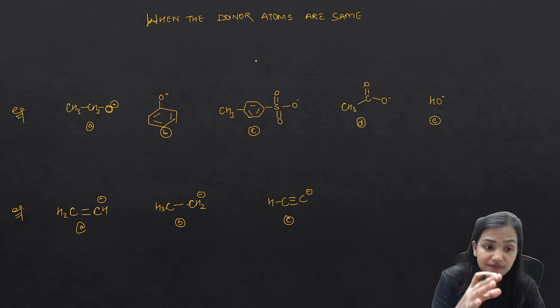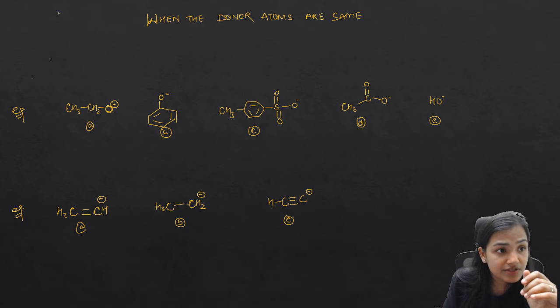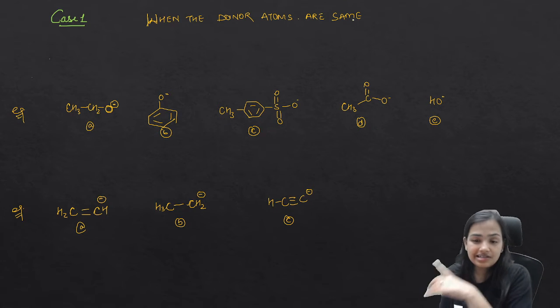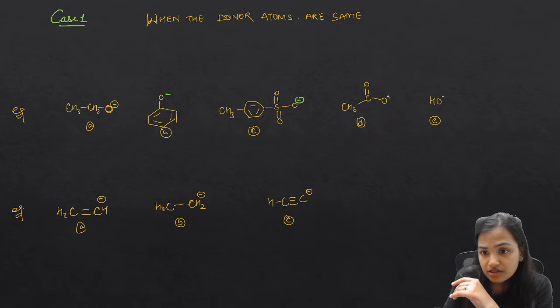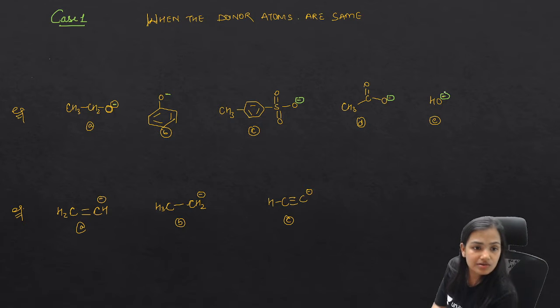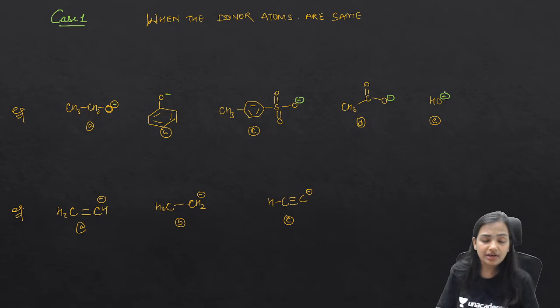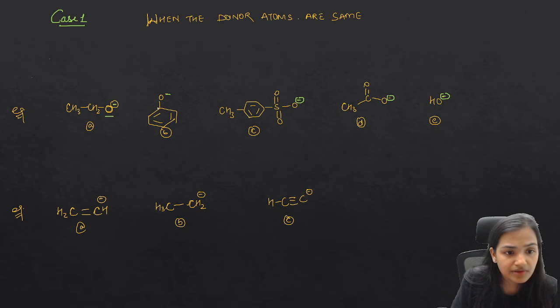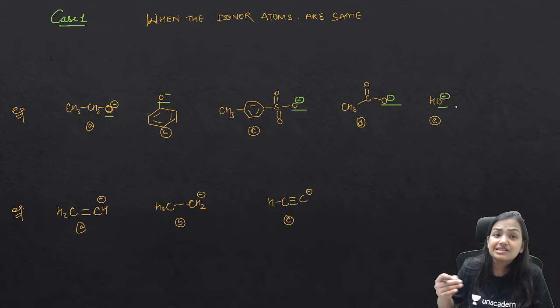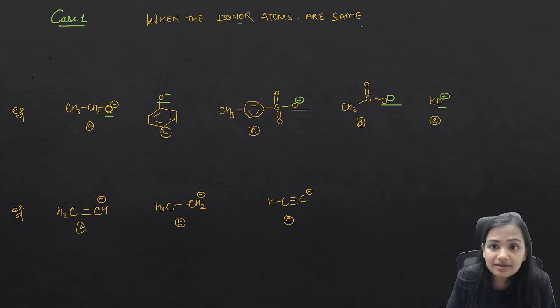So here my first case, which I have taken for you, is case number 1, when the donor atoms are the same. You can see that in every question I have taken O negative, O negative, O negative. So all are oxygen. If they have to give the electron, they are the same atoms. Ultimately these are the same donor atoms.